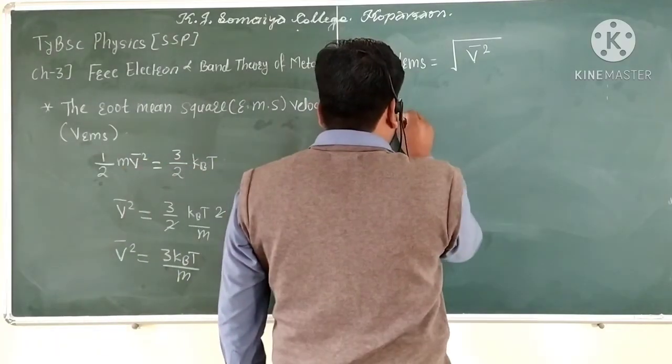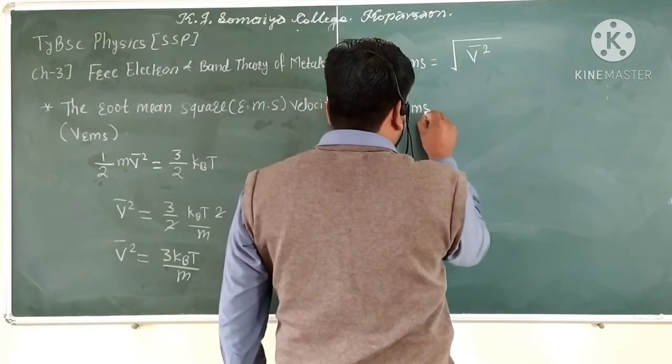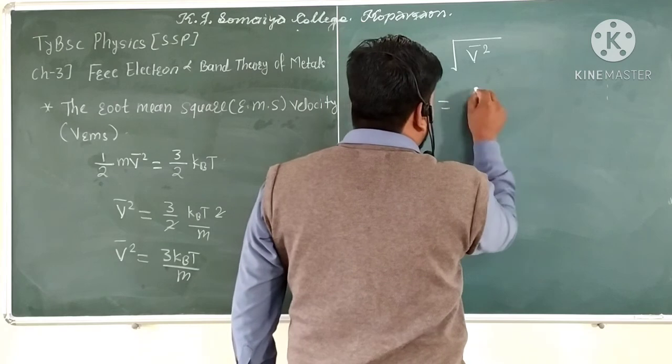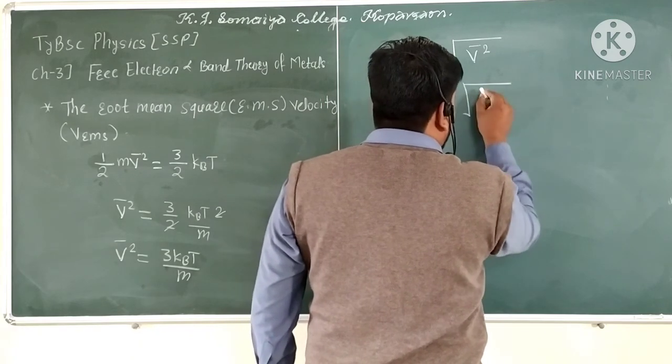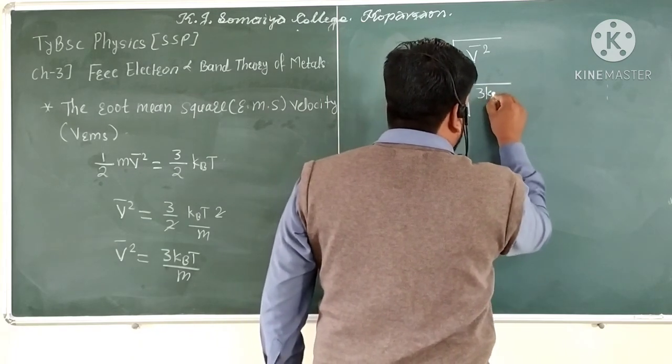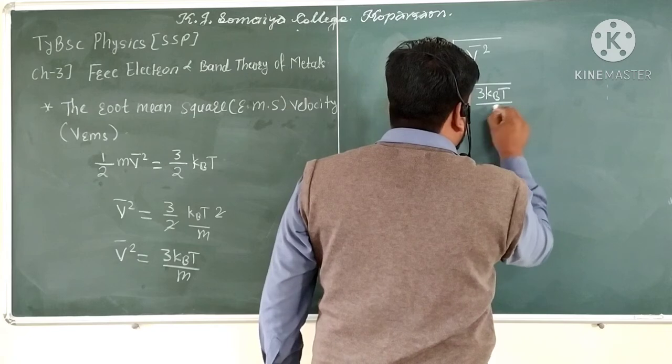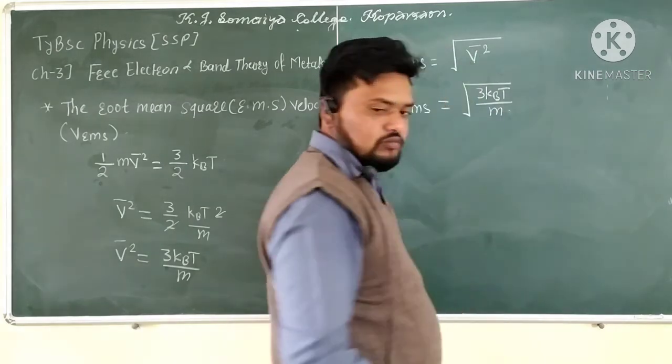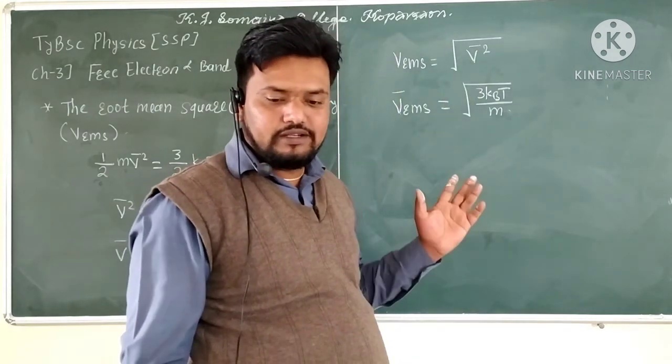So the root mean square velocity, VRMS, is given by the under root of 3 kBT divided by m.